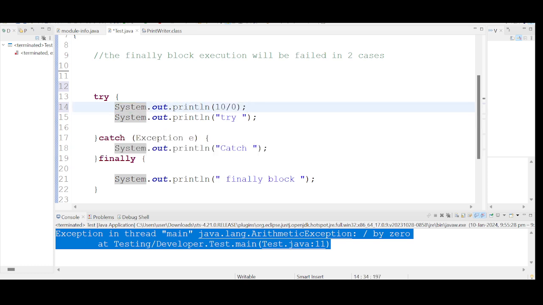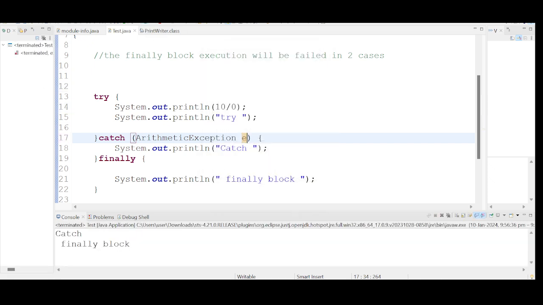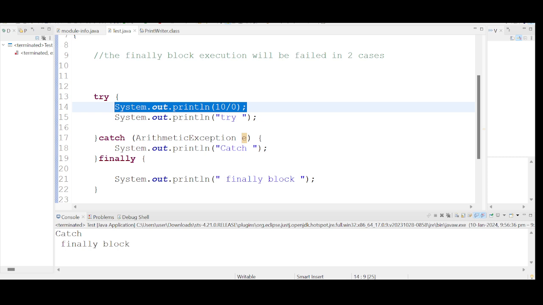Now, the exception is occurring in the try block, and it has the relevant exception handling code. Since it is an arithmetic exception, let me write ArithmeticException e here. If I run this, this line is risky code. The exception occurred, so as soon as it occurred, it will jump into the catch block.